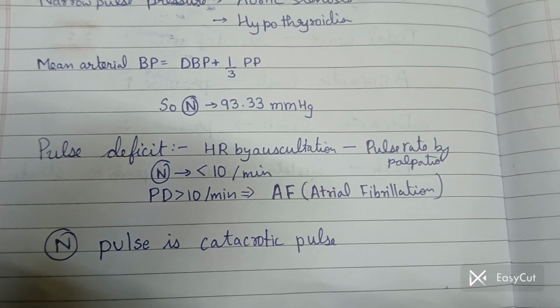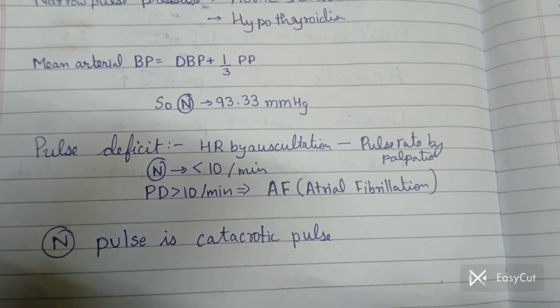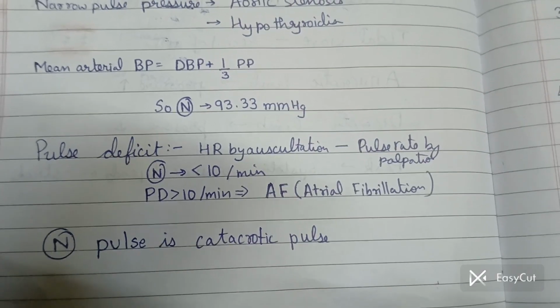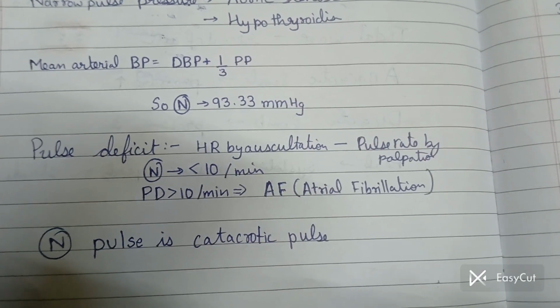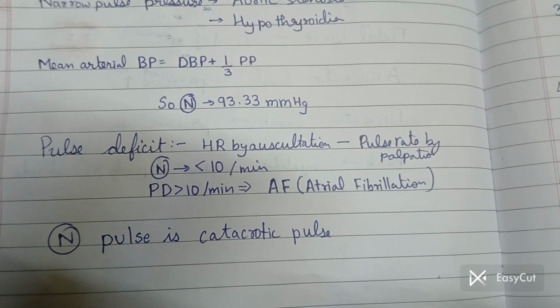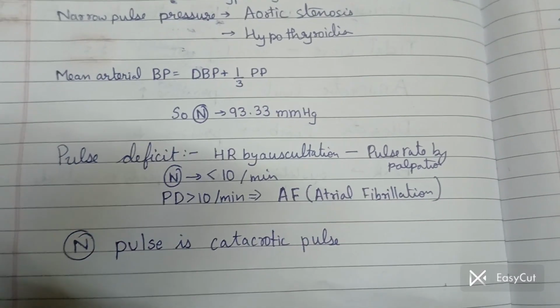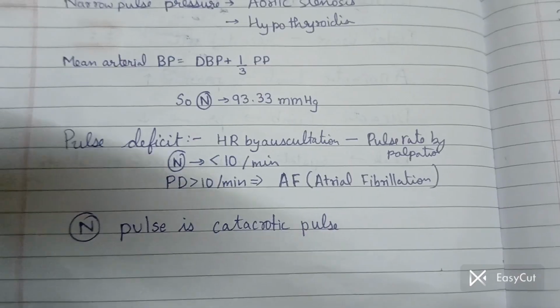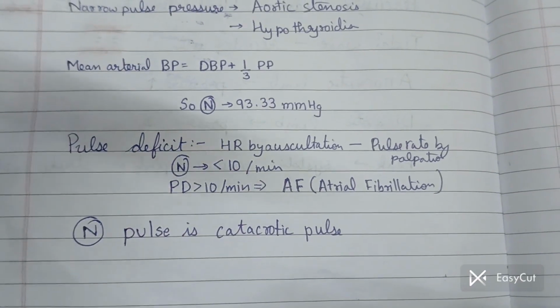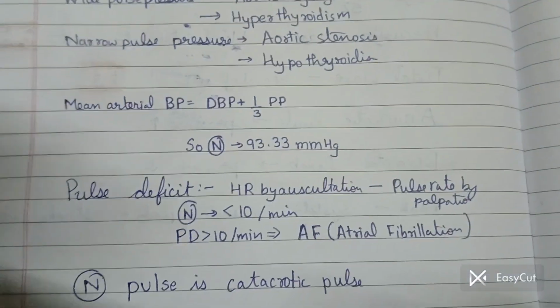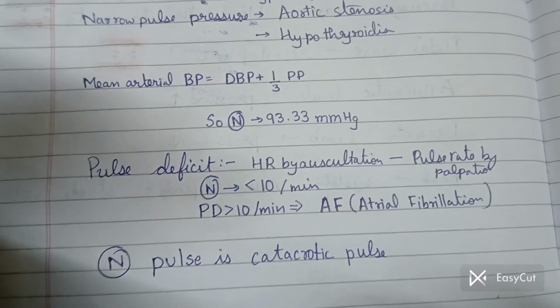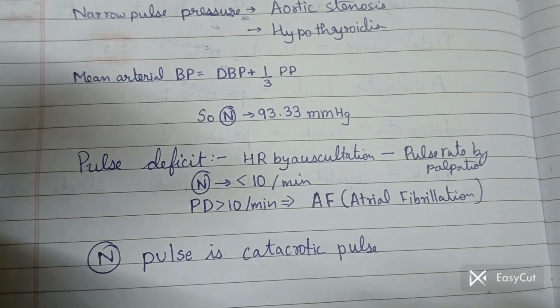But if the pulse deficit is more than 10, it will be a condition like atrial fibrillation. Now what is atrial fibrillation? Again, it is a kind of arrhythmia. It happens when the atria is unable to fill properly because of the high rate of beating of the heart. So that is why the heart rate will be very large, and so the pulse deficit will be large.